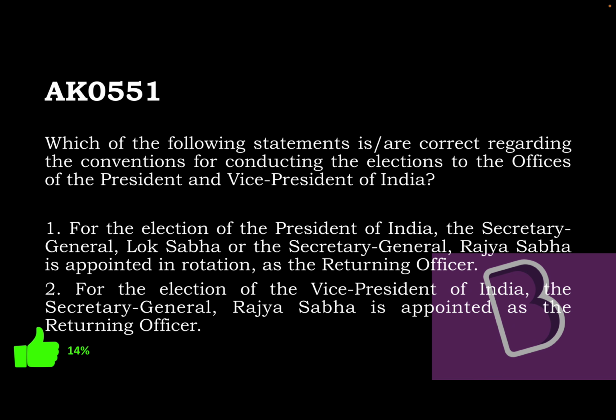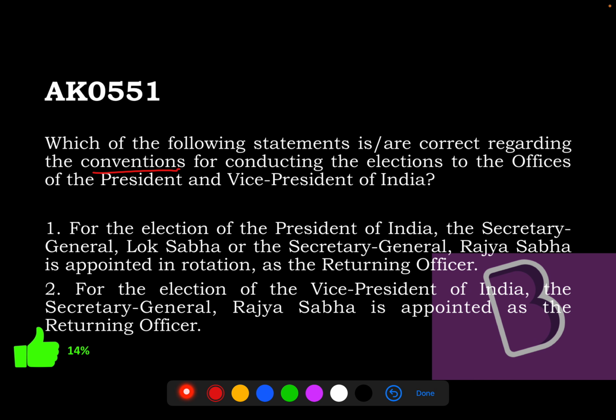It says, which of the following statements are correct regarding the conventions for conducting the election to the offices of President and the Vice President of India? First statement, for the election of the President, the Secretary General of Lok Sabha or the Secretary General of Rajya Sabha is appointed in rotation as the returning officer. And similarly, it is saying for the Vice President election, the Secretary General of Rajya Sabha is appointed as the returning officer.